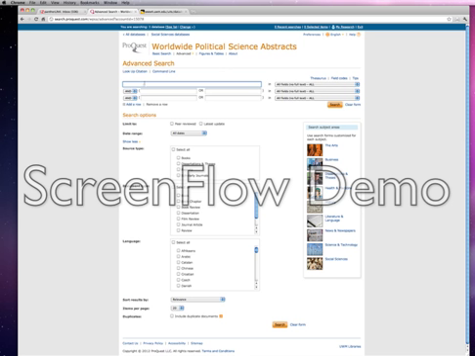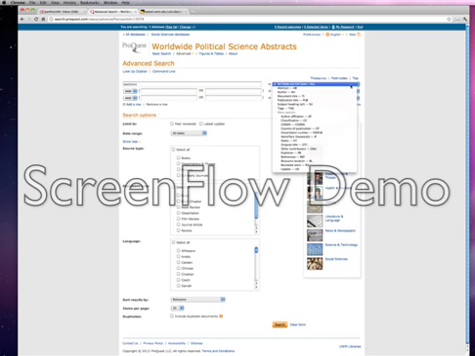And here we will use these boxes to search for different fields. Now, this is already restricted to political science journals or journals that are specifically germane to political science. So we don't have to type in political science as we did with dissertations. Instead, we'll type in, again, looking for something under voting and elections, I'll type in elections. And over here, at least I'd like to restrict things to the abstracts.